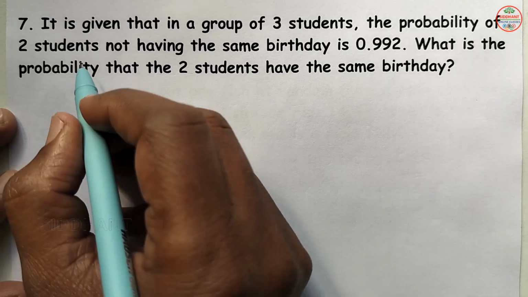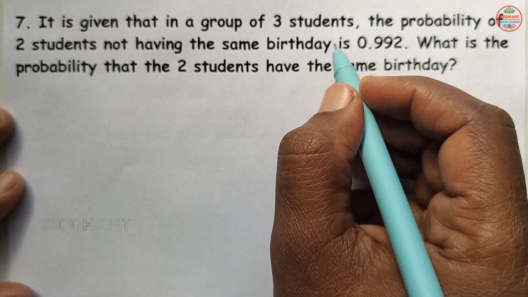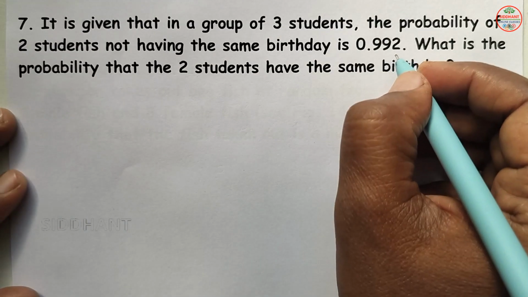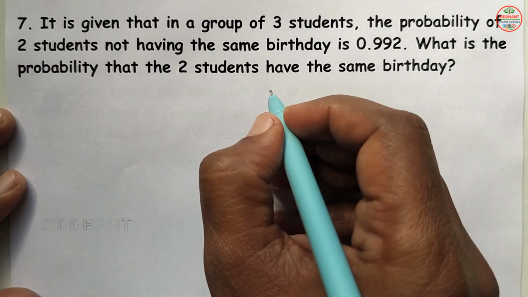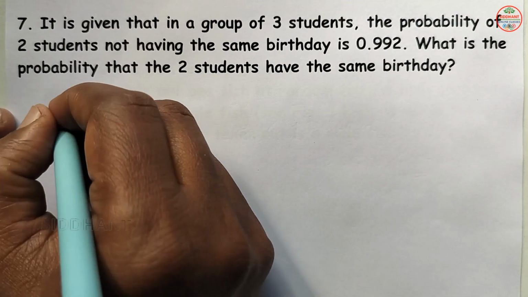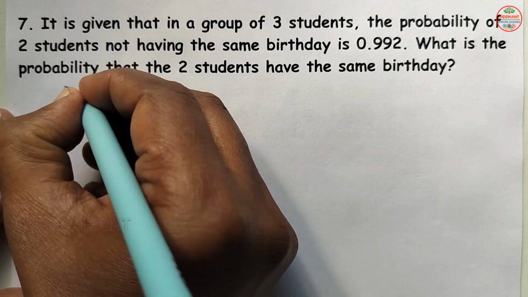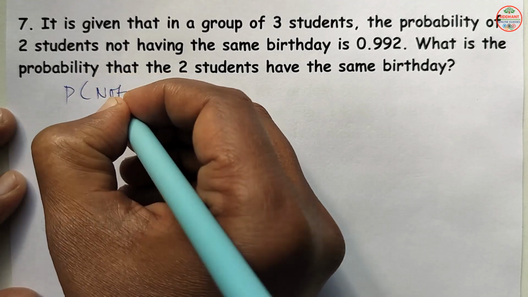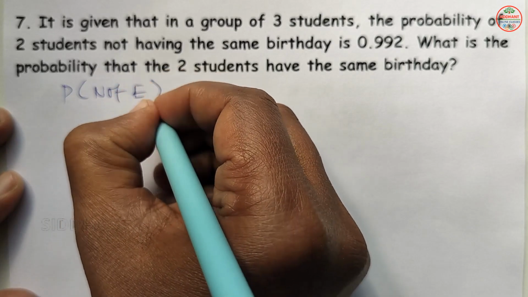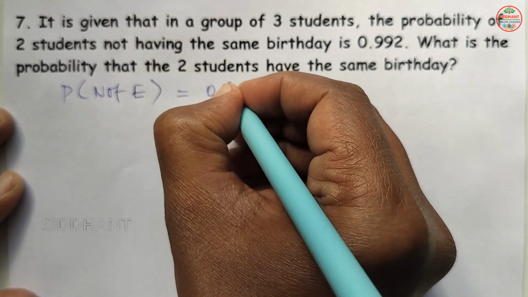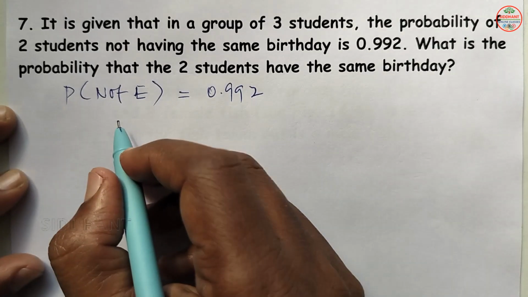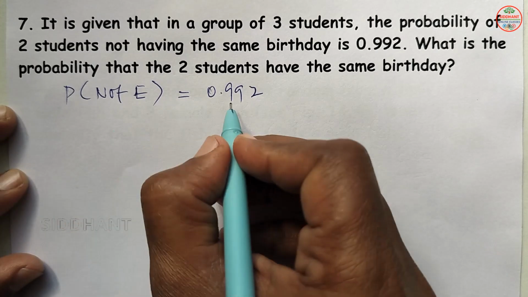Question number 7. It is given that in a group of 3 students, the probability of 2 students not having the same birthday is 0.992. What is the probability that 2 students have the same birthday? So here, the given data: P of not having the same birthday, the not event, is 0.992. So having the same birthday will be 1 minus this.